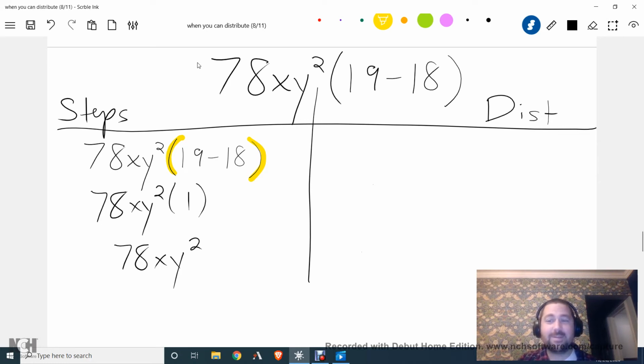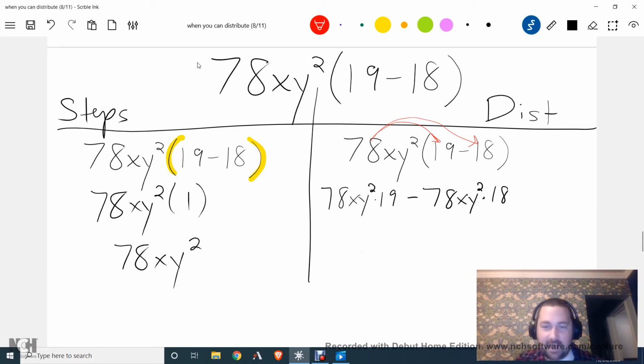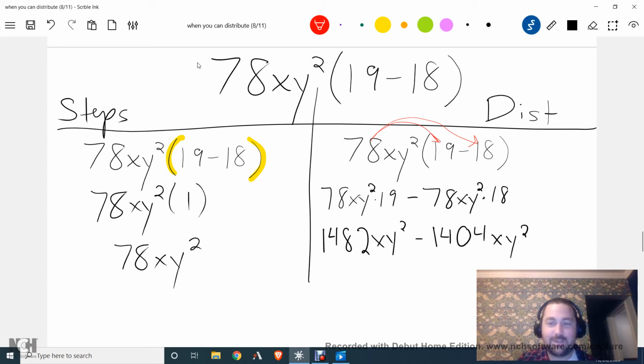Let's look at it from a distribution standpoint. So we say, okay, we have this value on the outside, 78xy squared. We distribute it to our two terms, so times 19 and times 18 there. We end up getting 78xy squared times 19 minus 78xy squared times 18, which is 1,482xy squared minus 1,404xy squared.